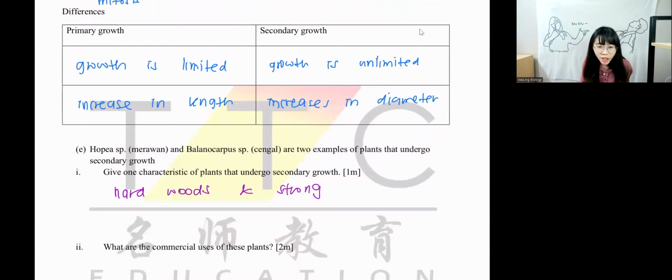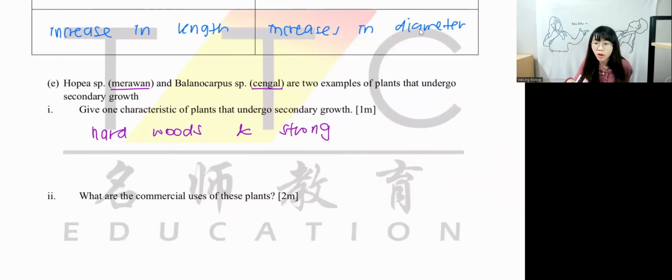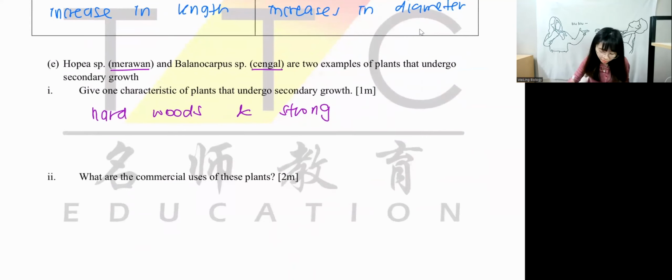Okay, next, what are the commercial uses of these plants? What is the function of having Merawan and Chengal? In exams, sometimes they ask you to write examples of plants. You don't need to write the specific scientific name. Just write Merawan and Chengal will do. You can say make it into furniture, building beams, a door, a fence, also can. 2 marks, you're going to write 2. Or you can also make it into resin and oil as well, or decorate, whichever you prefer.